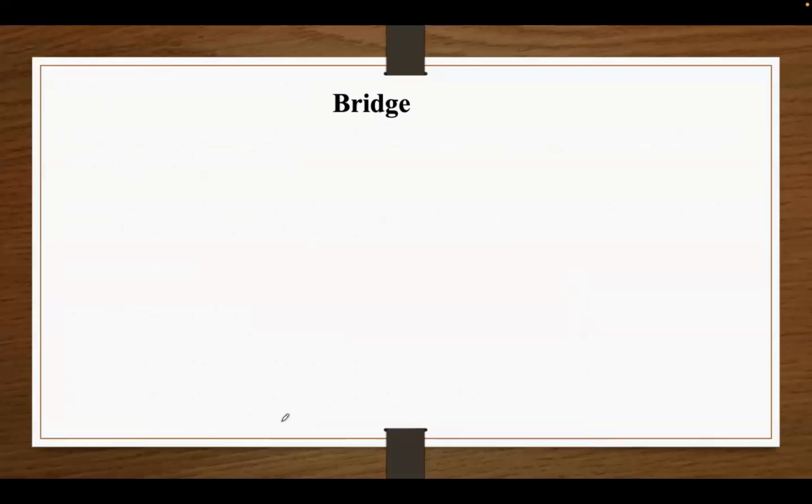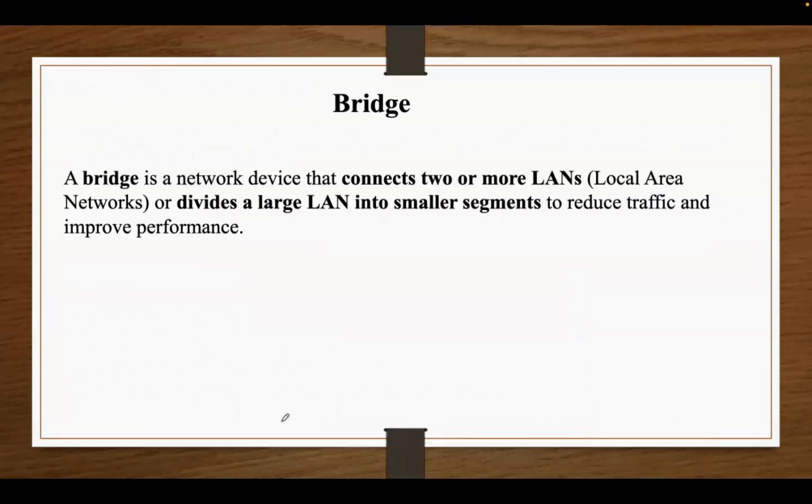Next one is bridge. A bridge is a network device that either connects two or more LANs, local area networks, or divides one large LAN into smaller segments to reduce congestion and also to improve the performance.